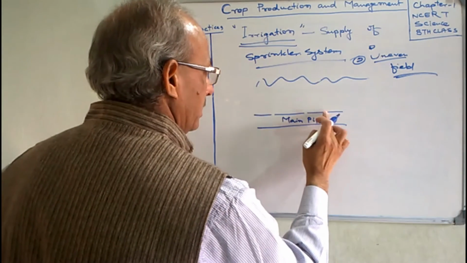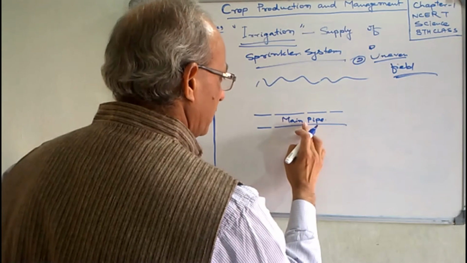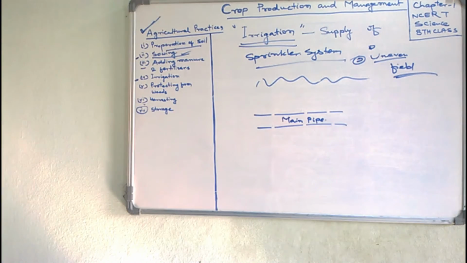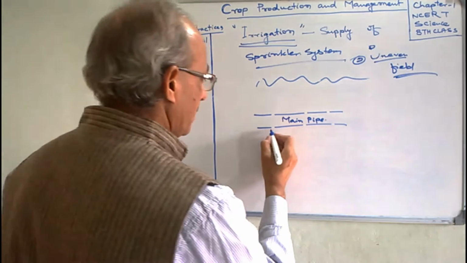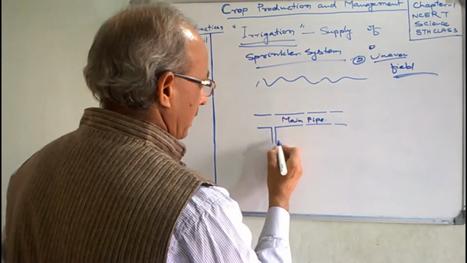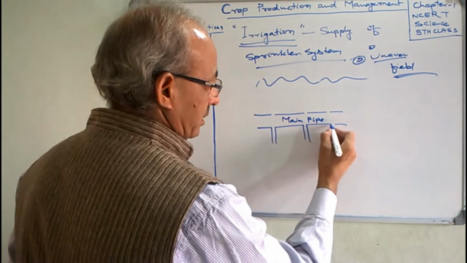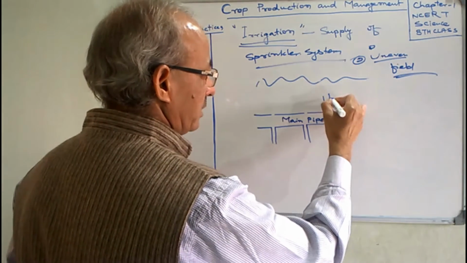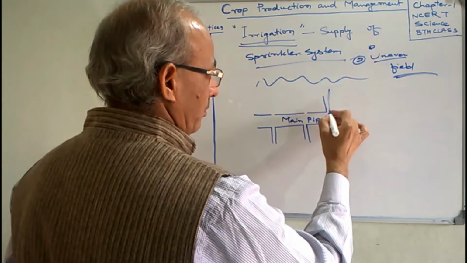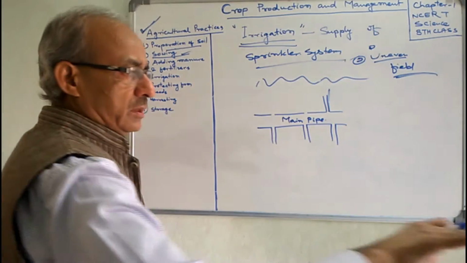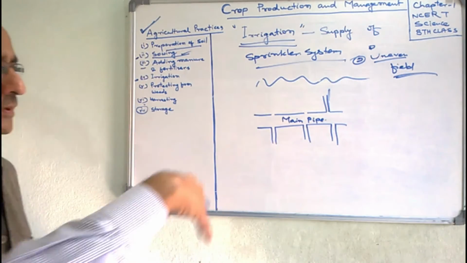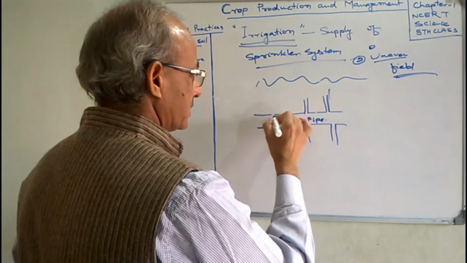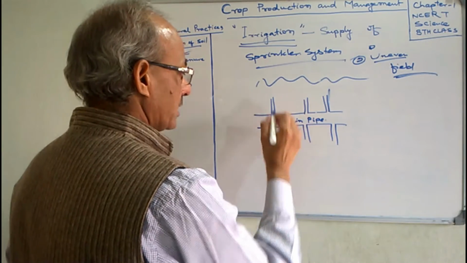There are many sublet branches of thinner pipes, and this network of branch pipes goes into the crop field, near the crop plants.